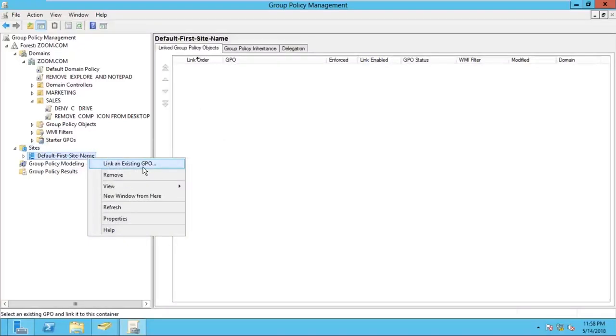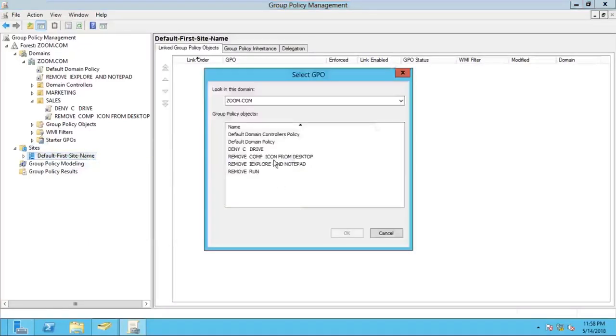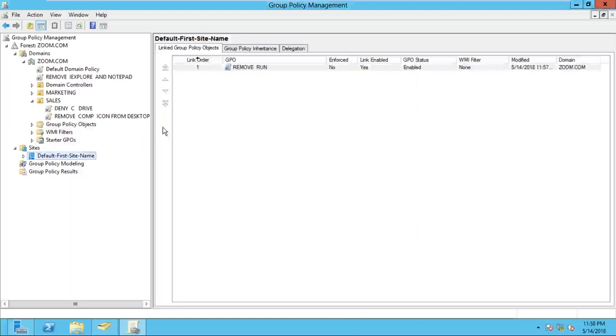Once you click Link an Existing GPO, it asks which policy you want to link. We want to apply the one we created, Remove Run. So select the Remove Run policy and click OK. Once you select it and click OK, you can see that at the site level, the Remove Run policy is applied.